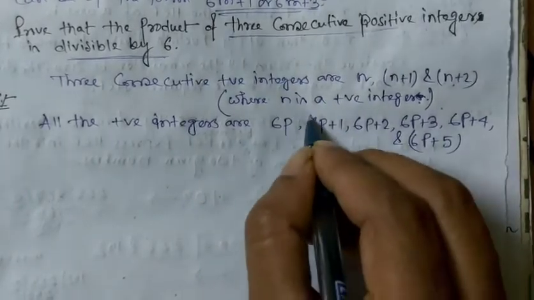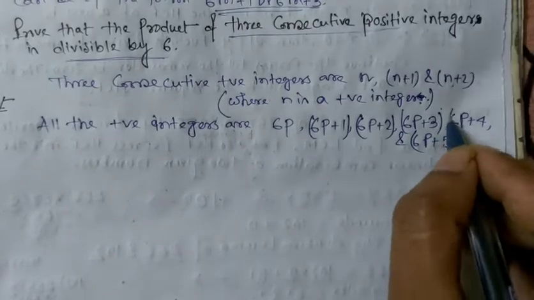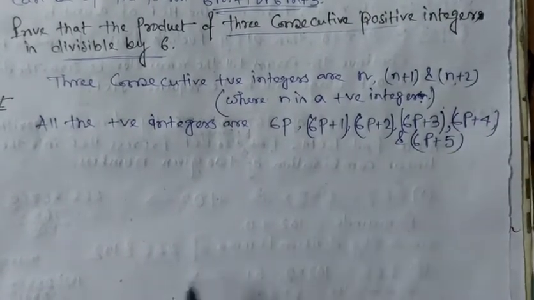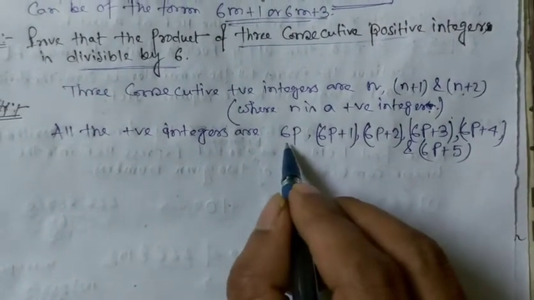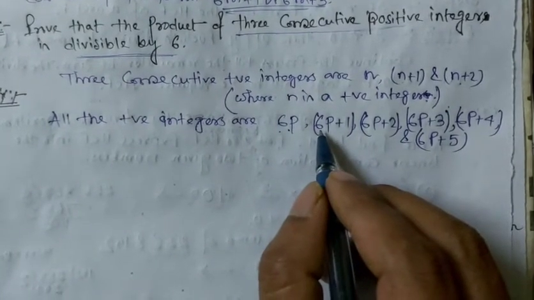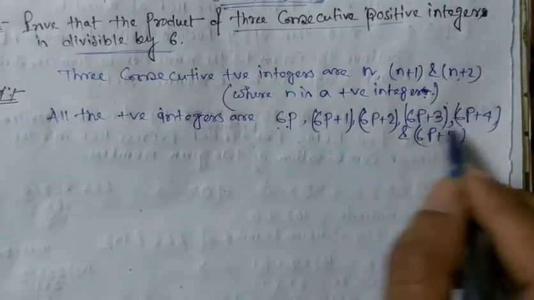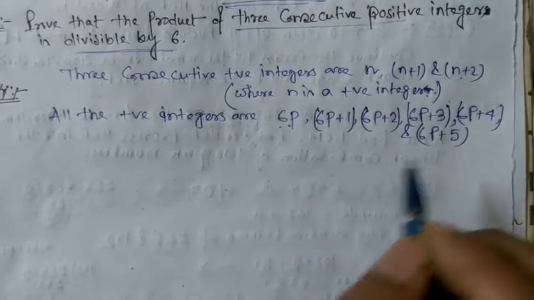All the positive integers are written here. Now first we consider the value of n as 6p. Second we consider the value of n as 6p plus 1. Then 6p plus 2 and so on till 6p plus 5.